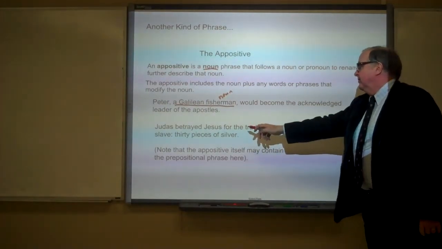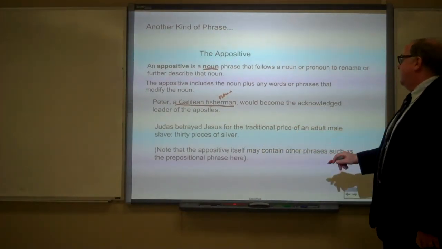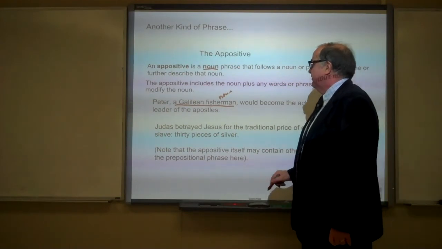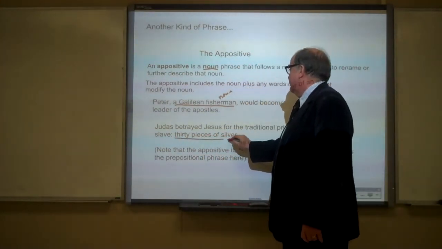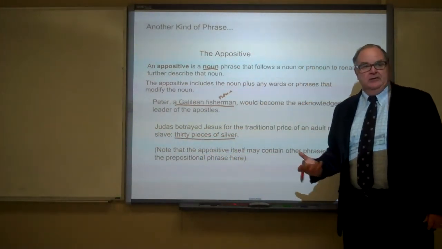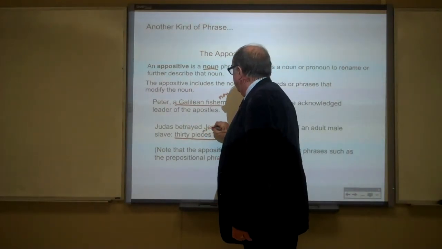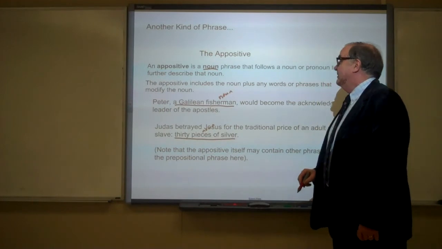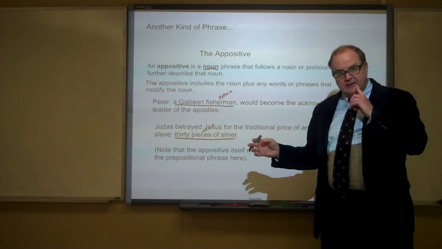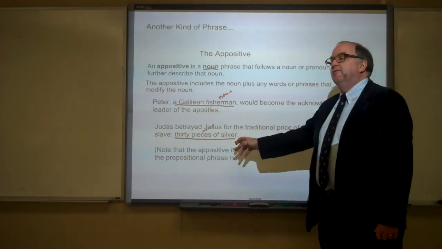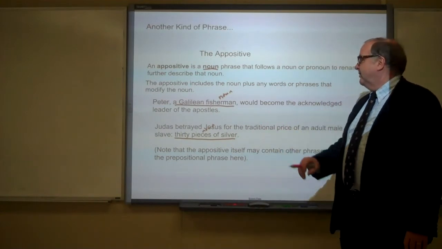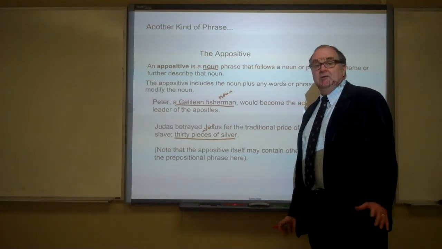Okay, Judas betrayed Jesus for the traditional price of an adult male slave, 30 pieces of silver. In this case, 30 pieces of silver is the appositive. Okay, the main noun in the phrase is pieces. 30 modifies pieces, answers the question how many. Of silver, prepositional phrase that also modifies pieces, what kind.